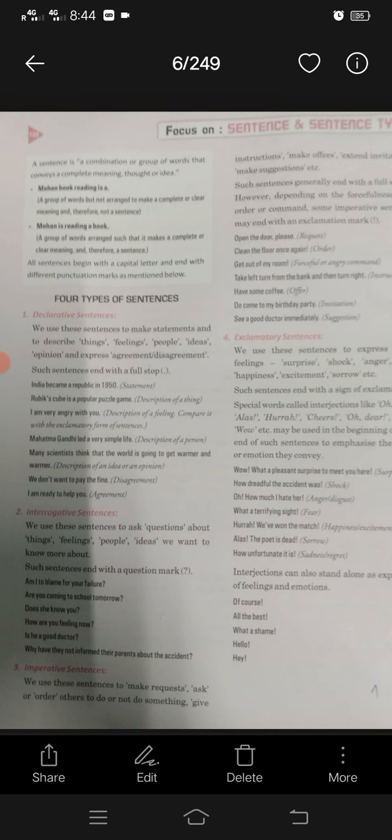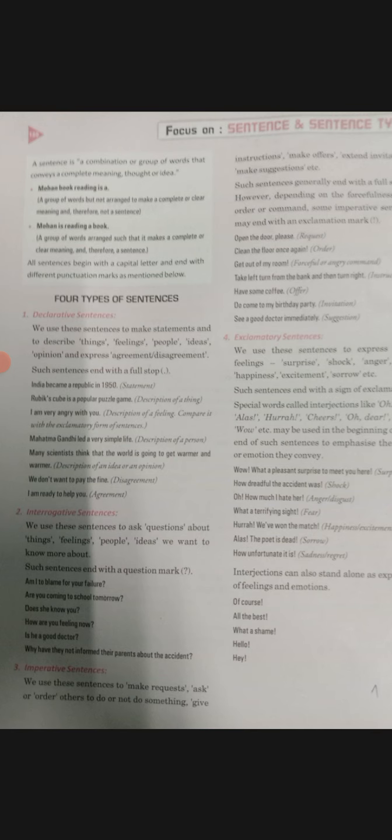Number three is the imperative sentence. What do we mean by imperative sentences? We use these sentences to make a request. When you are making a request, asking, ordering, or giving a suggestion or advice, such things come under the imperative sentence.